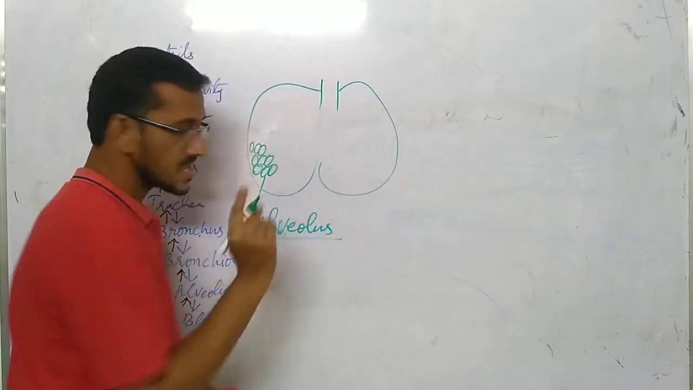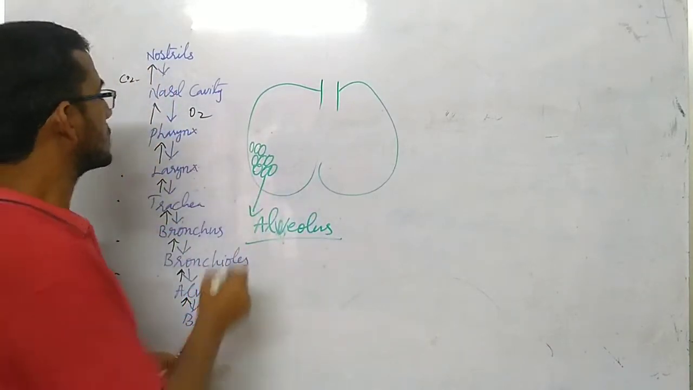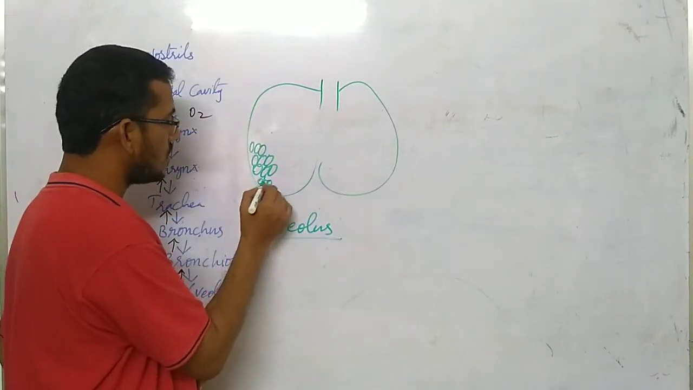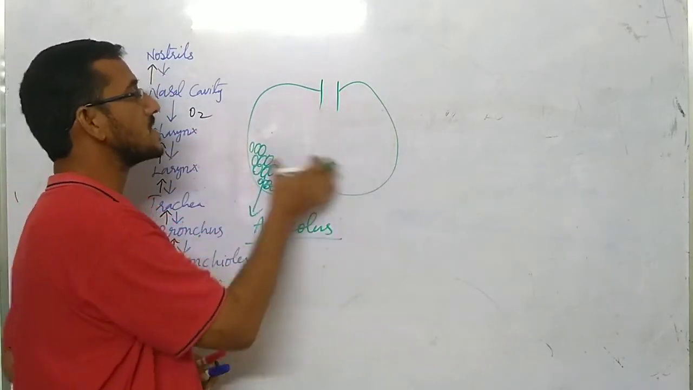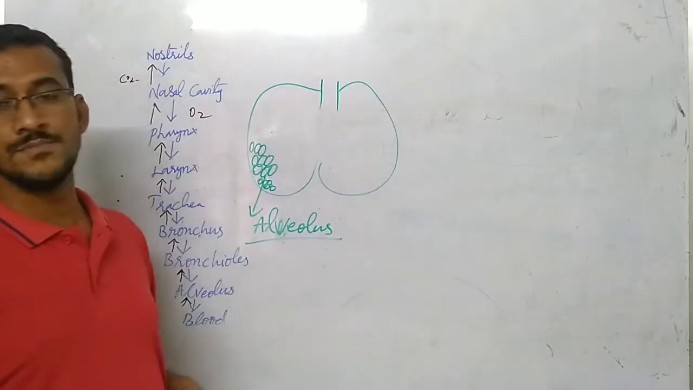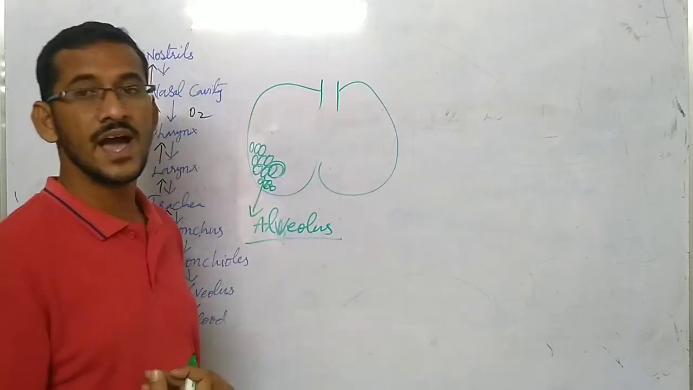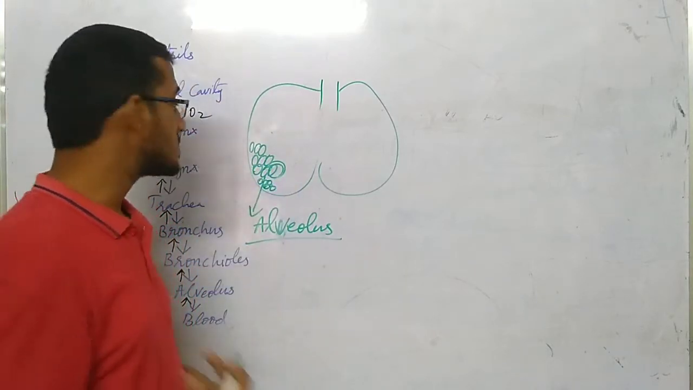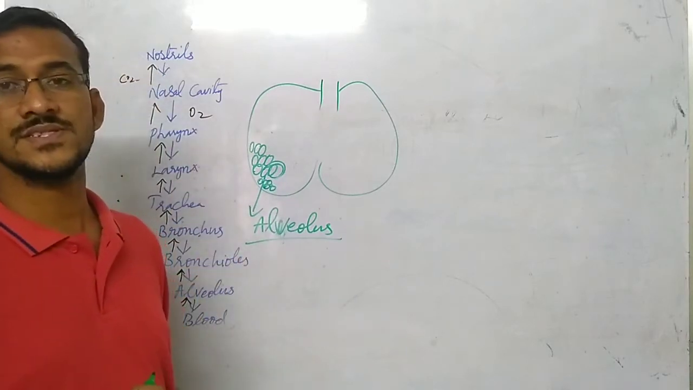Alveolus. Singular alveolus, plural alveoli. Understood? So these are very small. They are small to be accommodated in the lungs, and they are uncountably many in number to increase the surface area. Because